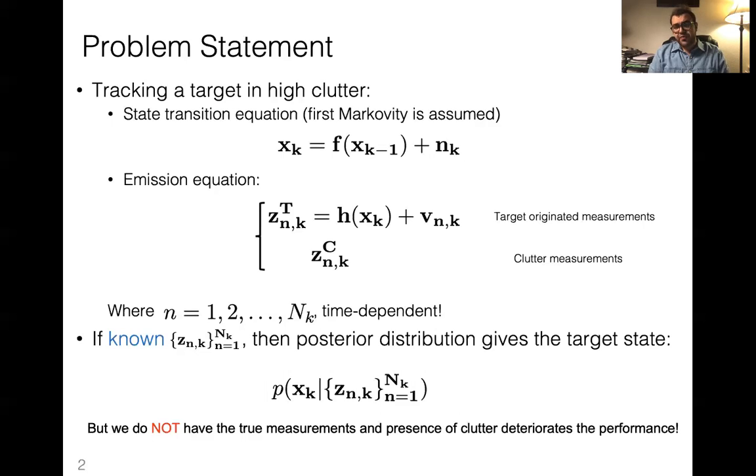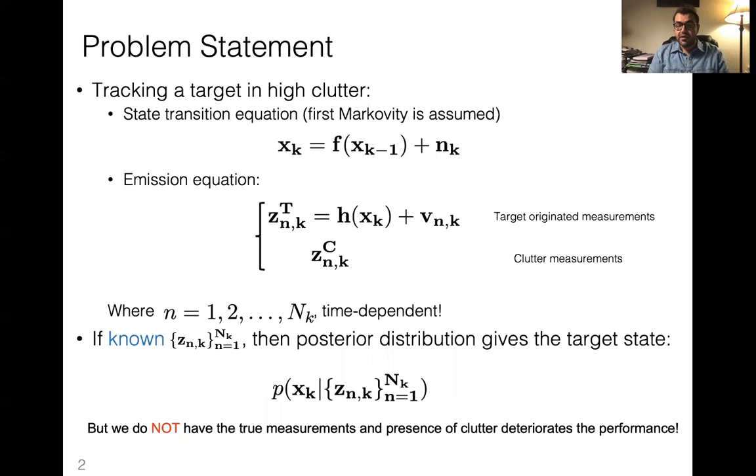I would like to point out that if we could distinguish these two things, and we had the actual measurements, then we could feed them to a Bayesian tracker, and that would give us a trajectory of that specific object. That posterior distribution could give us a point estimate of the velocity, location, and pace of the object.